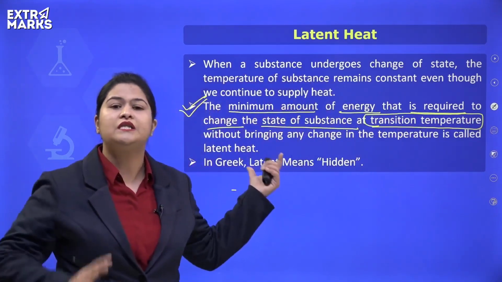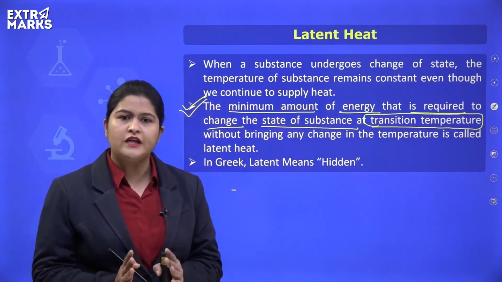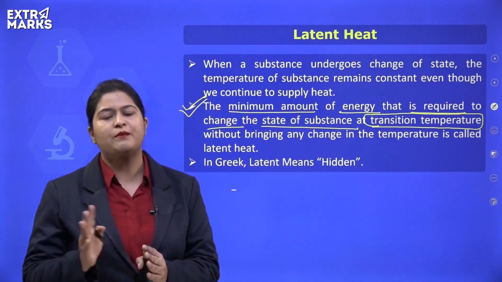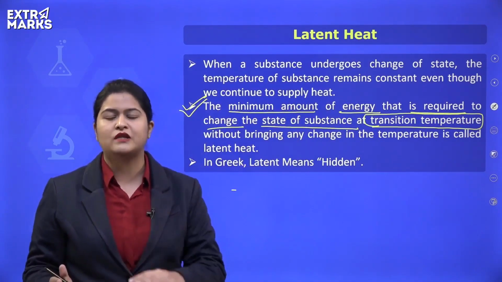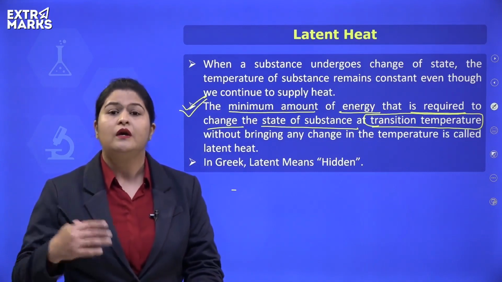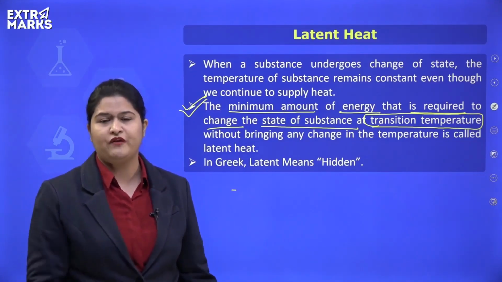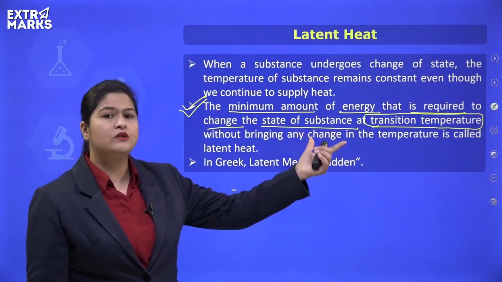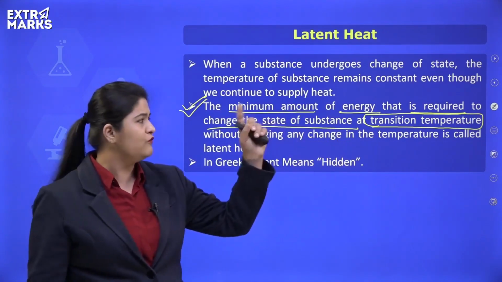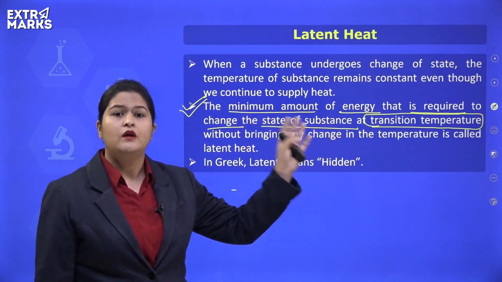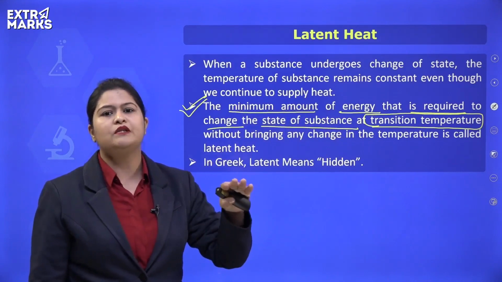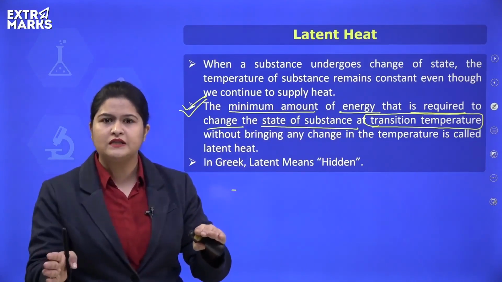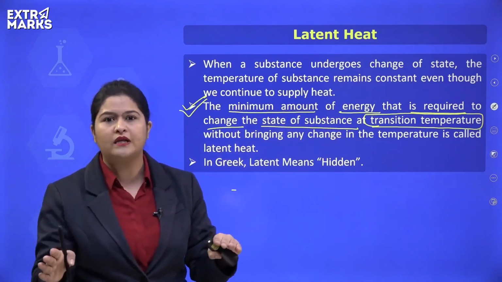Now, why are we calling it transition temperature? Because we are talking in general for now. This concept of latent heat can be applied to the process of melting as well as to the process of vaporization, to the process of boiling specifically. But here I am not using the term melting point or boiling point because we are talking in general. So the transition temperature means the temperature at which melting starts or the temperature at which boiling starts.